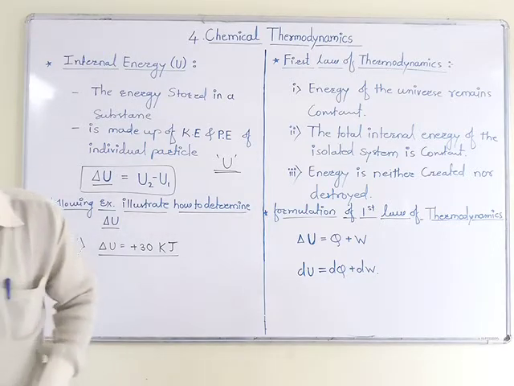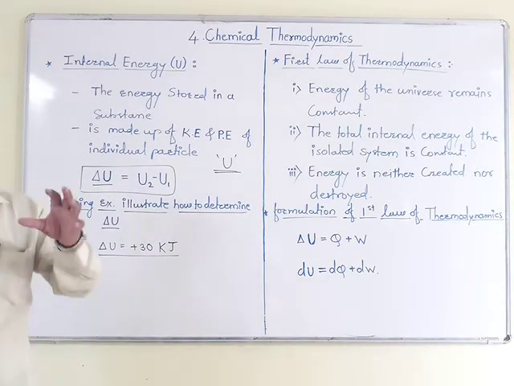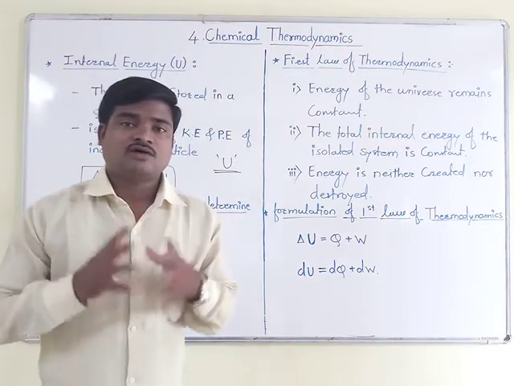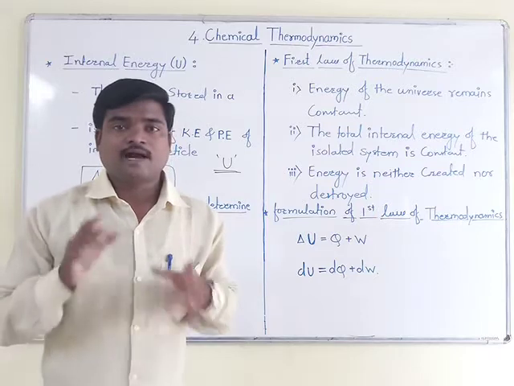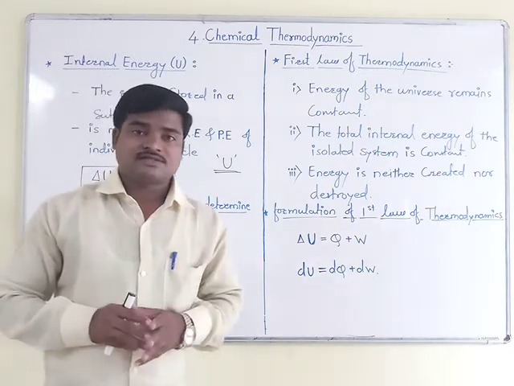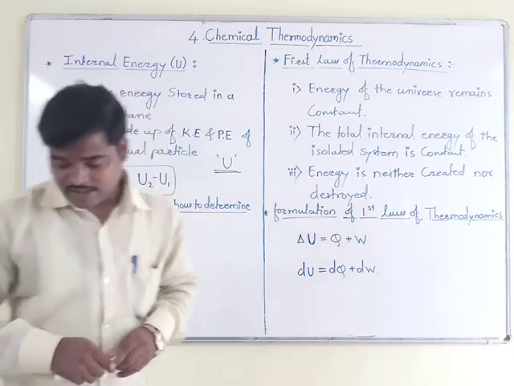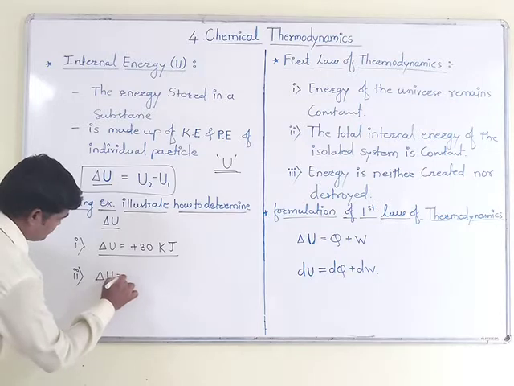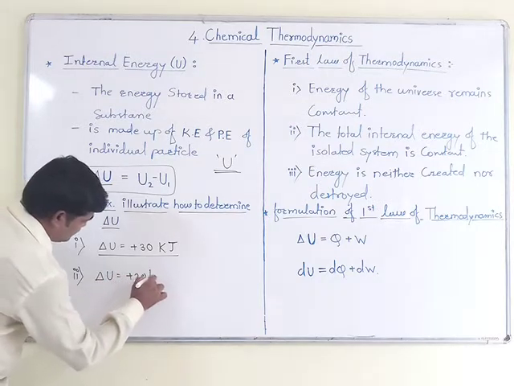Suppose 20 kilojoule of work is done on the system by the surrounding. In that case, the added internal energy we can write as delta U is equal to plus 20 kilojoule.